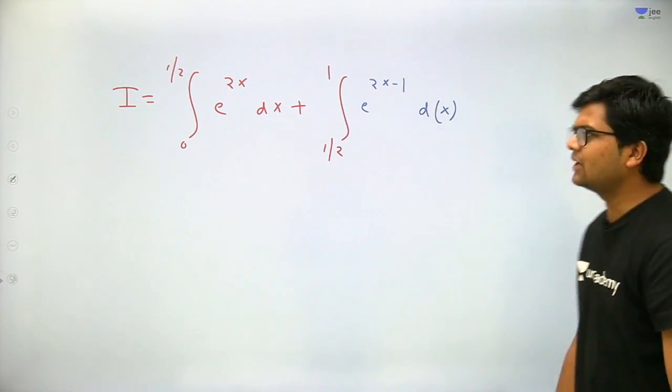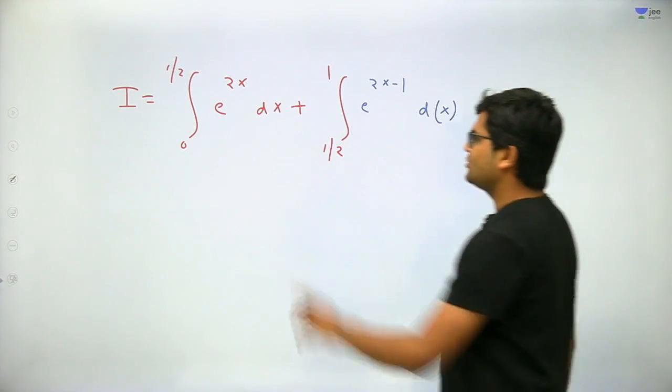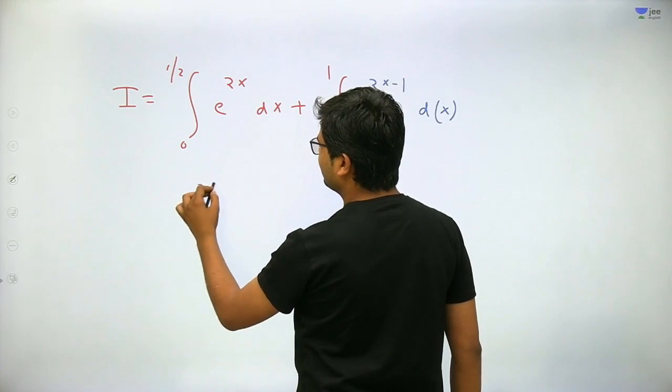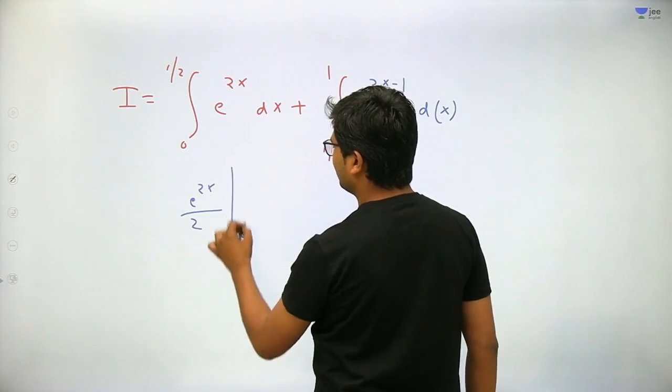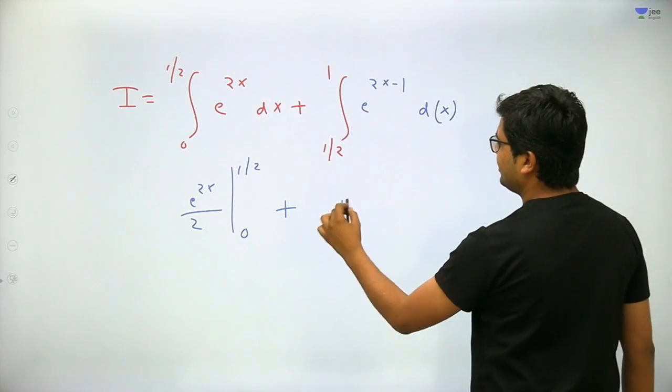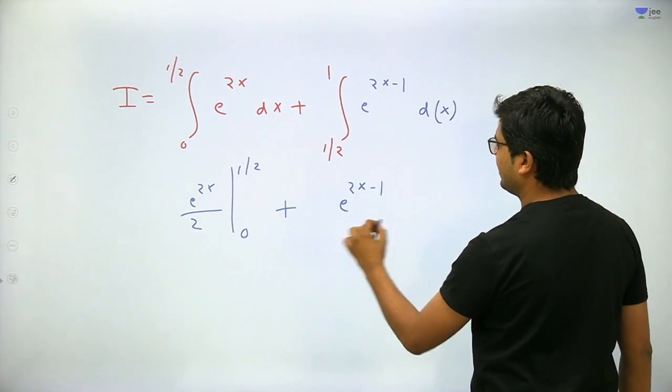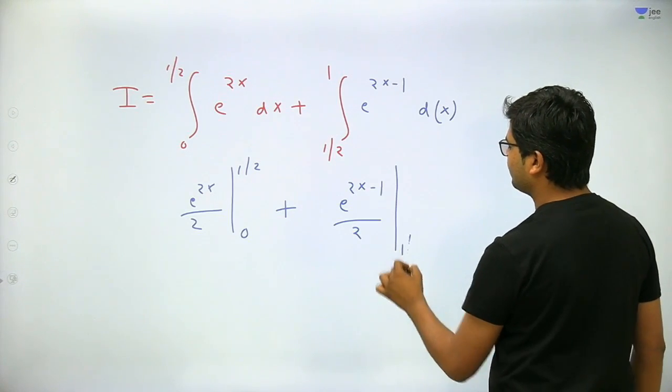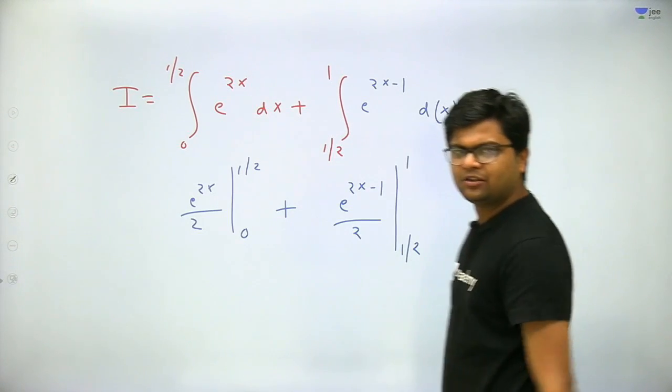Got my point? Very good. Now just integrate it and get the answer. So it will be e to the power 2x upon 2 from 0 to half, plus e to the power 2x minus 1 upon half from half to 1. Getting my point? Yes or no?